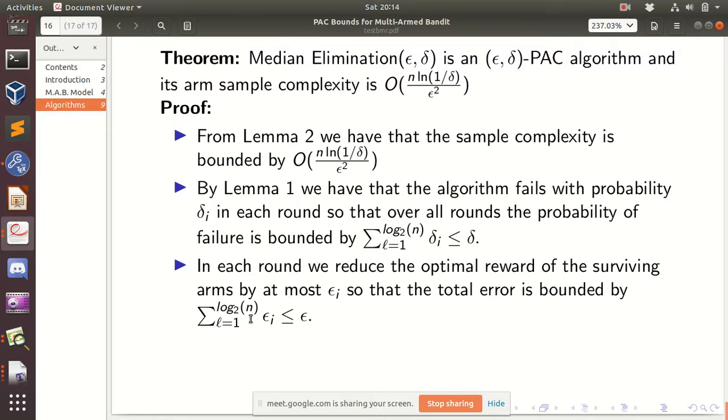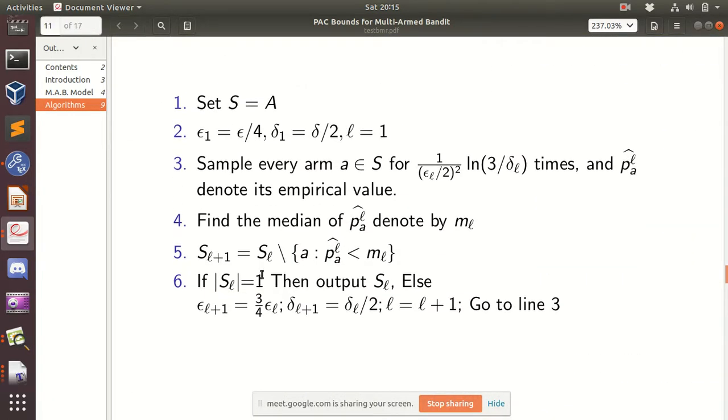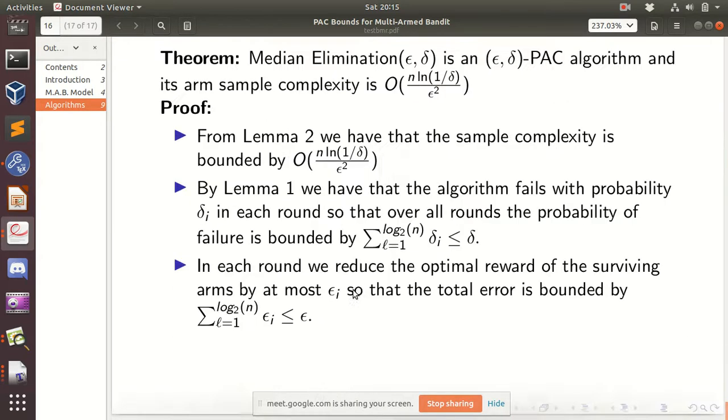So the arm which we'll be choosing has a gap of at most the sum of the epsilons, and again this is bounded by epsilon. So it means that the arm which we finally give as an output will have a gap, the difference between it and the best arm, of at most epsilon. That's why this entire algorithm is an epsilon delta PAC algorithm.